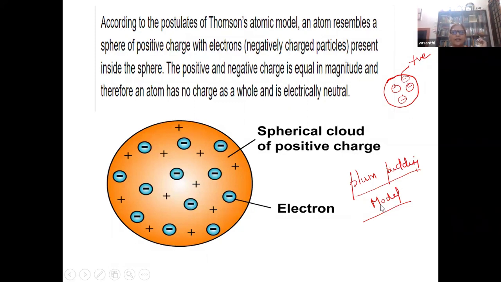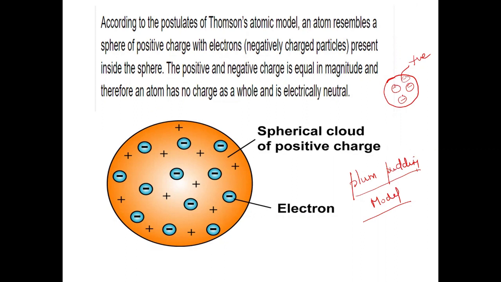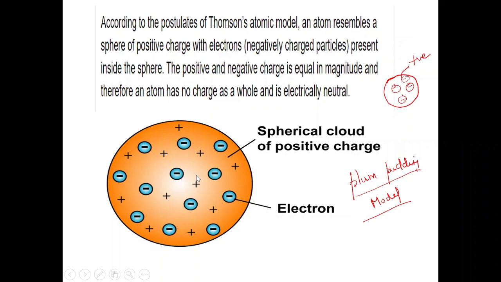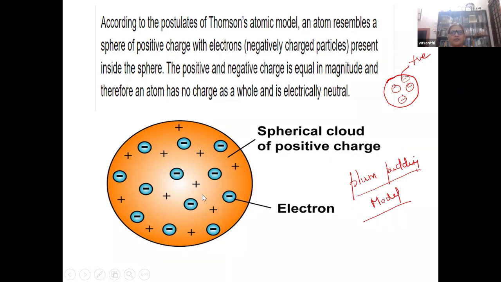Why did this model fail? Any idea? It could not explain the stability of the atom. Stability, Rutherford. It also could not explain the spectral lines of hydrogen. Spectral series, yes, the spectral series of hydrogen. The Thomson model could not explain the spectral series.